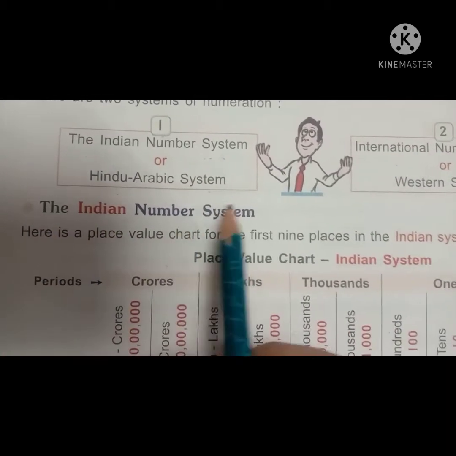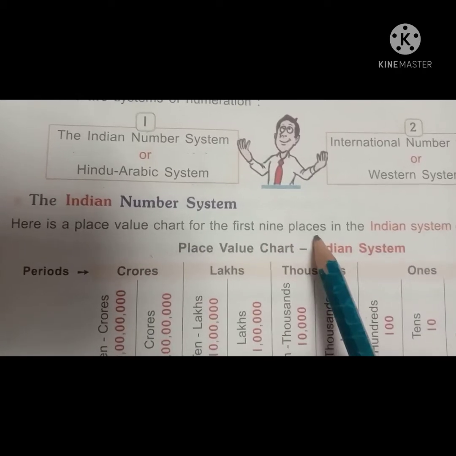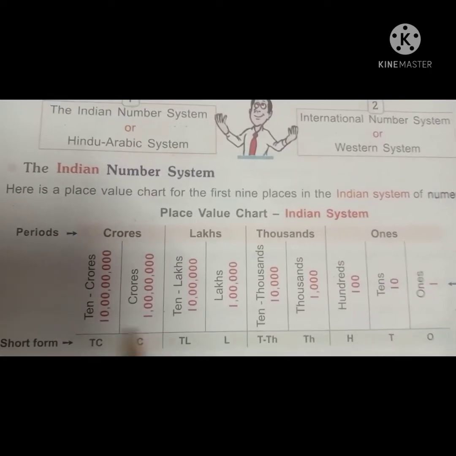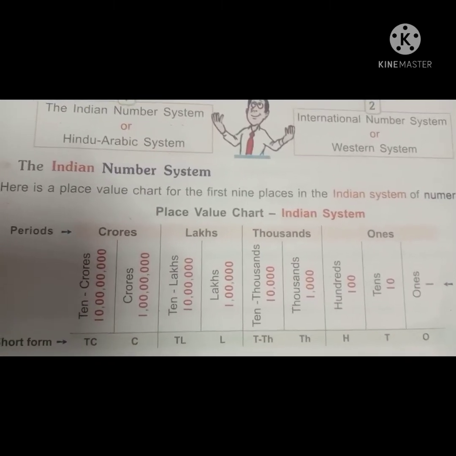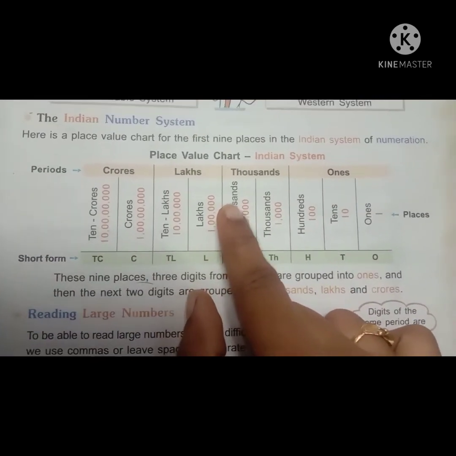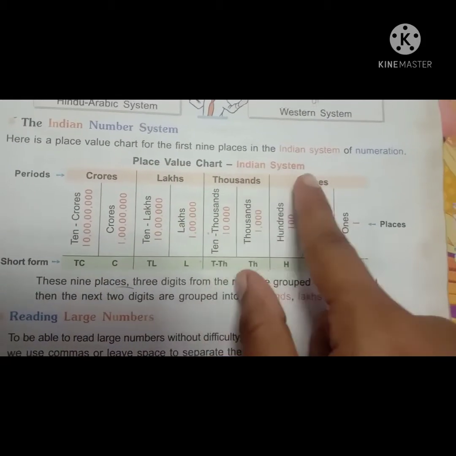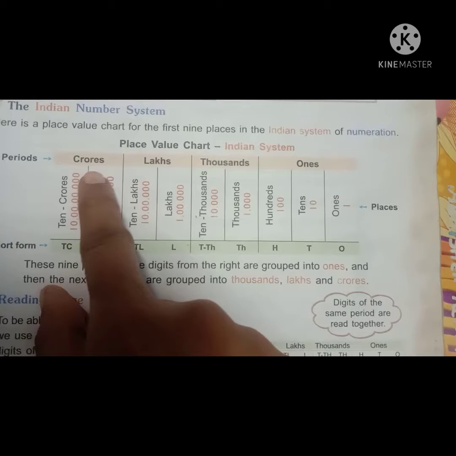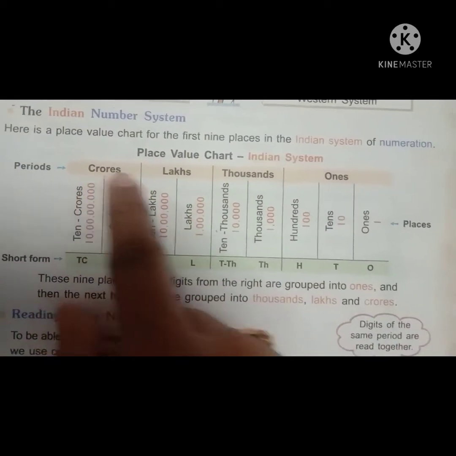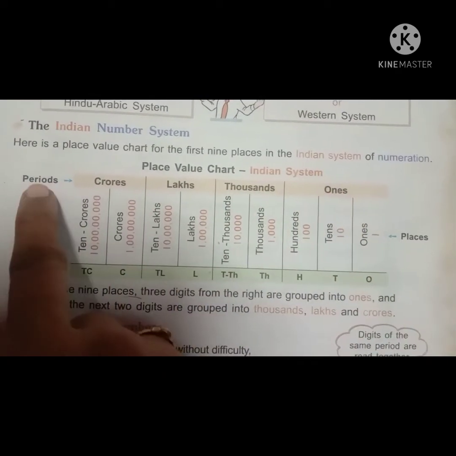Here is the place value chart for the first 9 places in the Indian system of numeration. I am going to teach this chart. Now see in your textbooks, this is the place value chart of the Indian system. Here we see the periods: ones, thousands, lakhs, crores. These four are the periods.